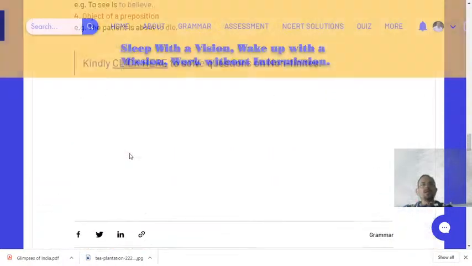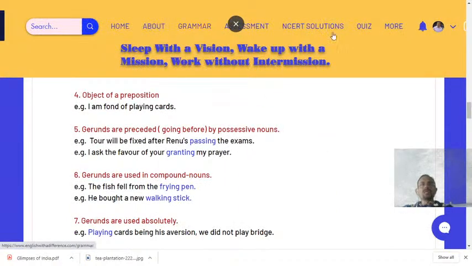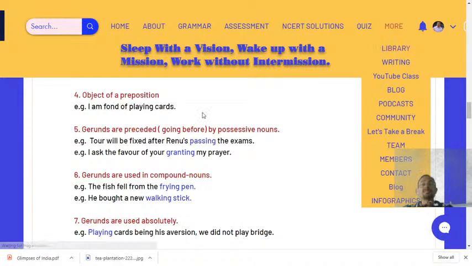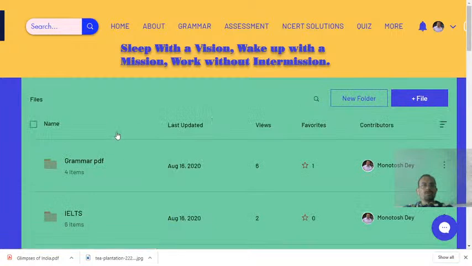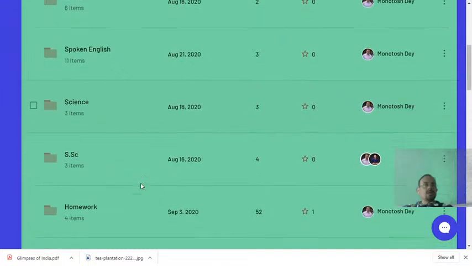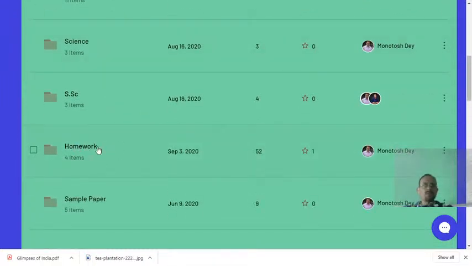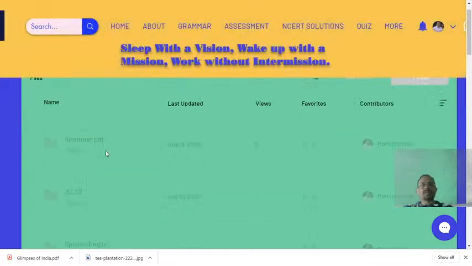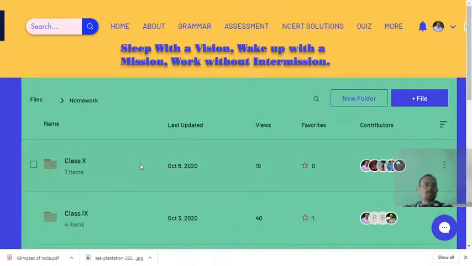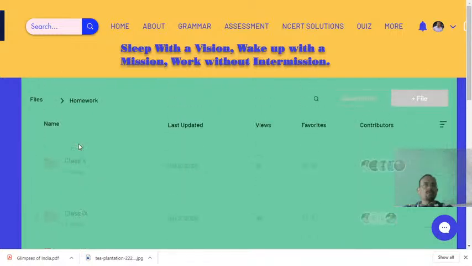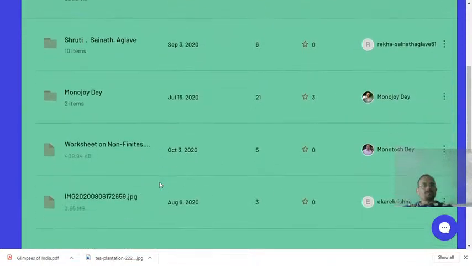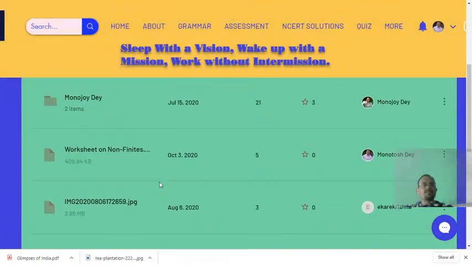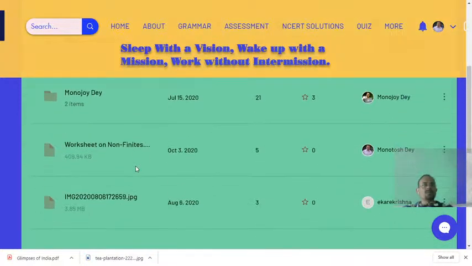But before that I would like to see how many of you have submitted the previous day's homework which I gave you. Okay, so this is the home page of the library section of my website. Now I shall go to the homework section. You see, this is homework. After I click on the homework section, I shall go to the class 9 folder. See here, nobody has submitted yet.